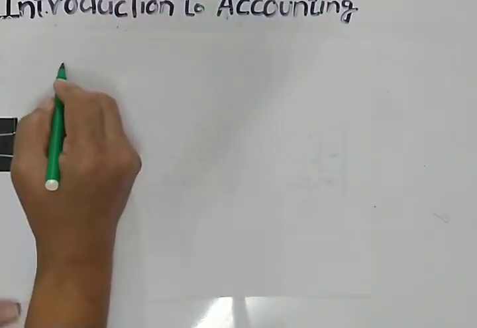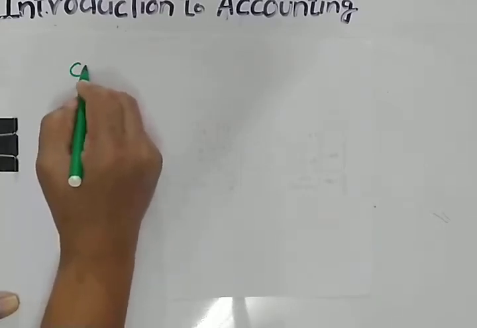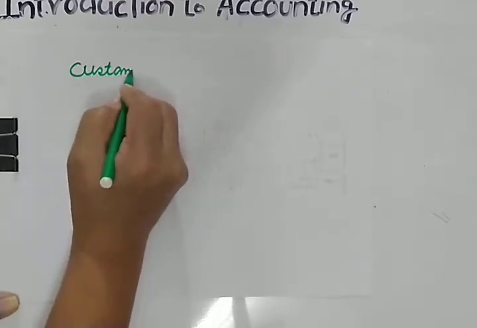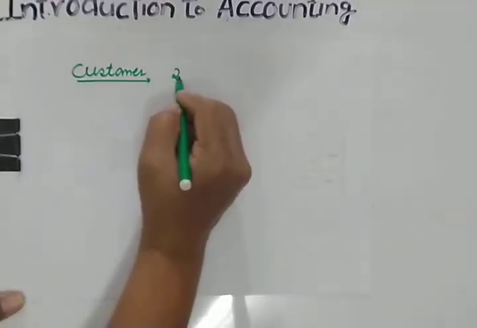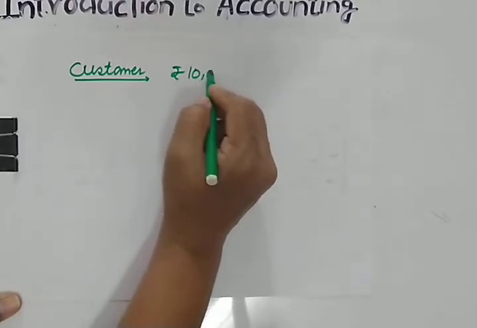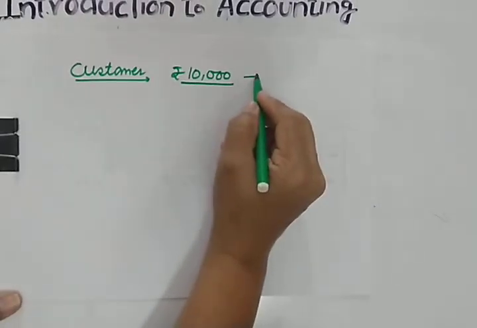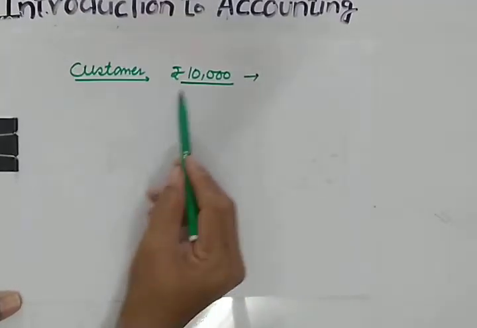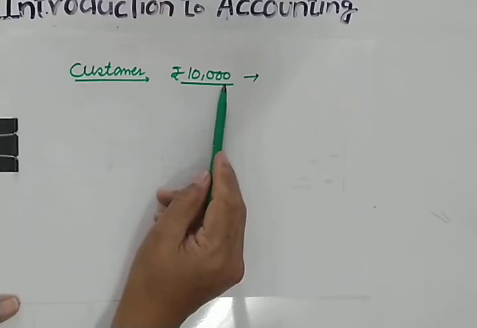For example, suppose according to your record you are supposed to take rupees 10,000 from a customer, and that customer is not ready to pay because he has a doubt whether he has to pay 10,000 or less than this. In that case, a dispute may arise.